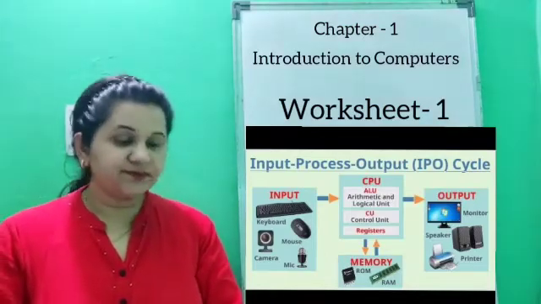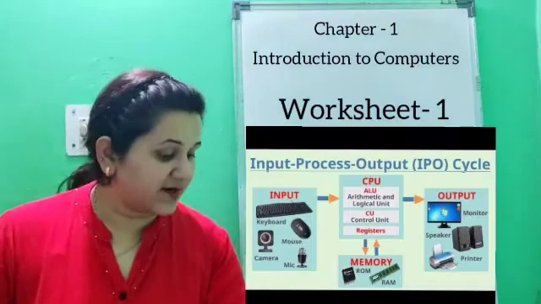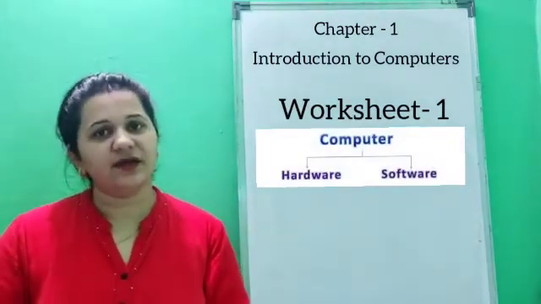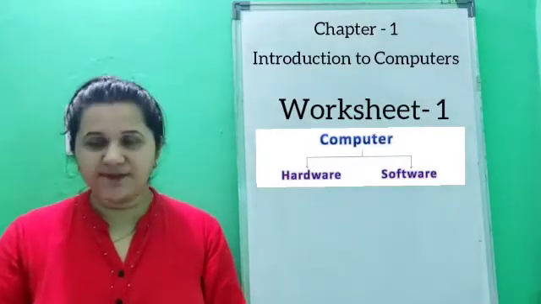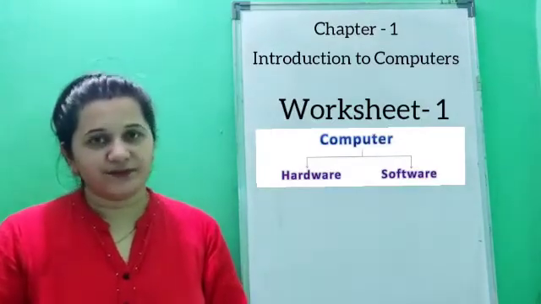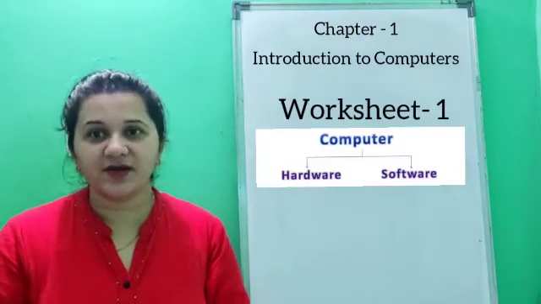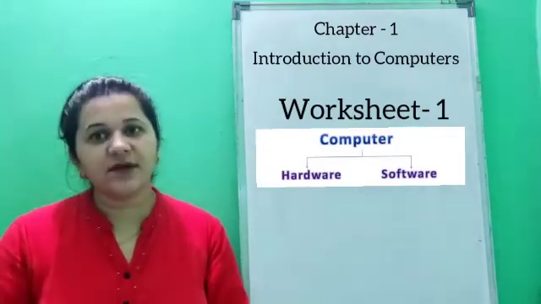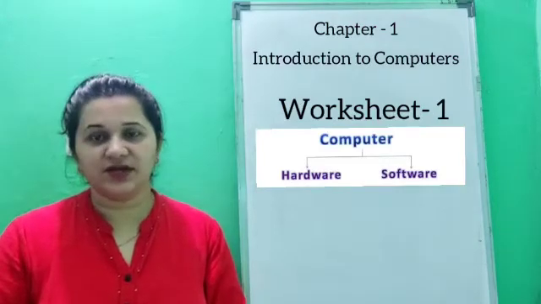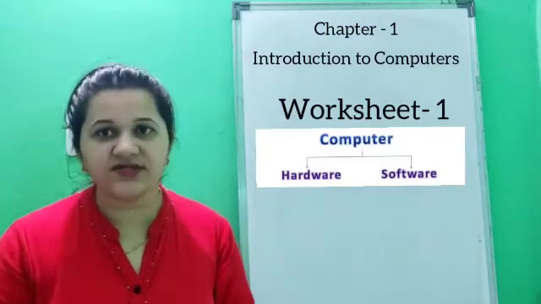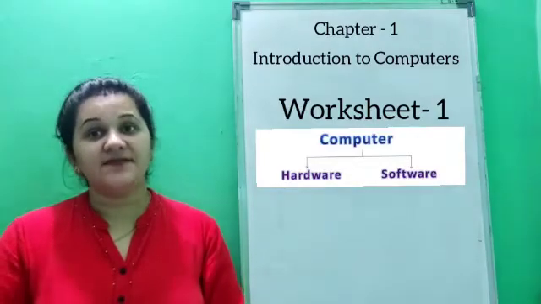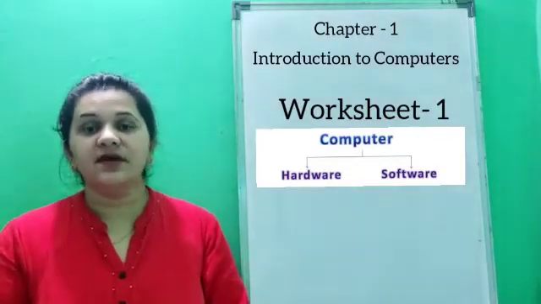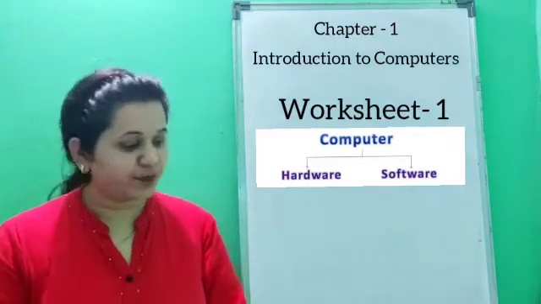So children, also we have studied about what? Yes, about the two parts of a computer, hardware and software. Hardware is the part of the computer that we can touch or see. Software are the parts of a computer that we cannot touch. These are simply codes, a set of programs that is used to perform some activity on the computer.